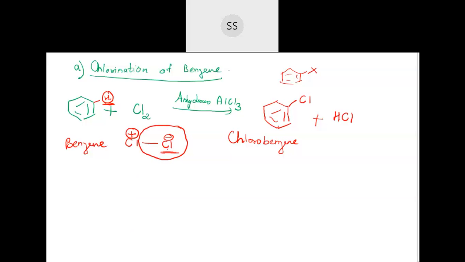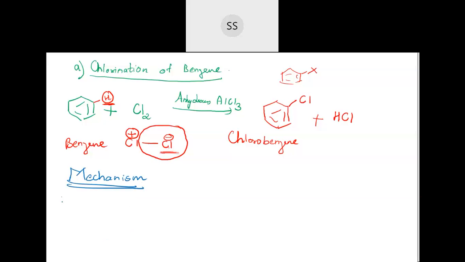Yes, now we will see the mechanism of this chlorination of benzene. So it goes in 3 steps. The mechanism proceeds in 3 steps. So I'll start here itself. Mechanism.